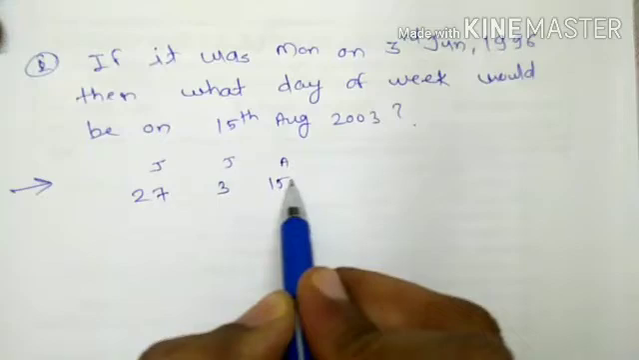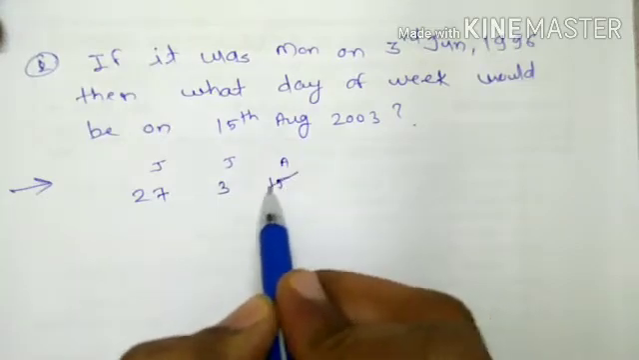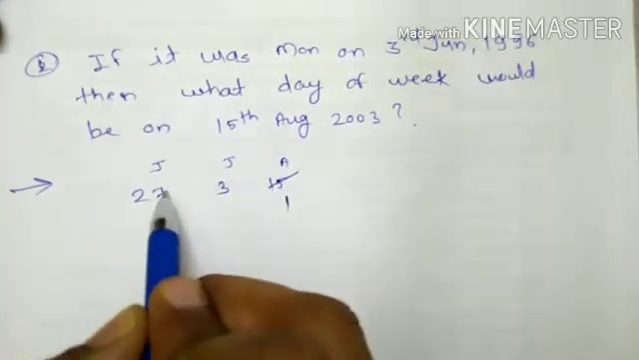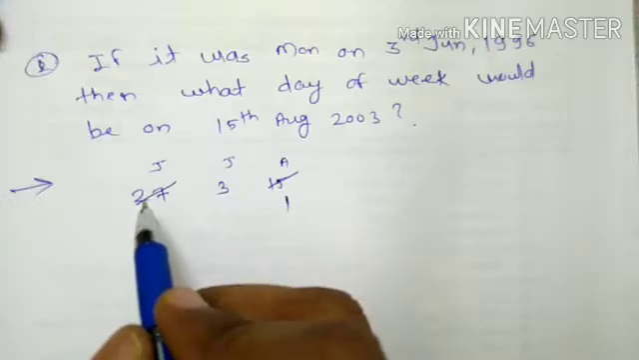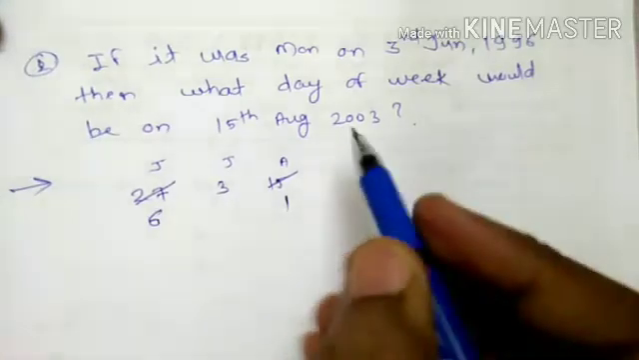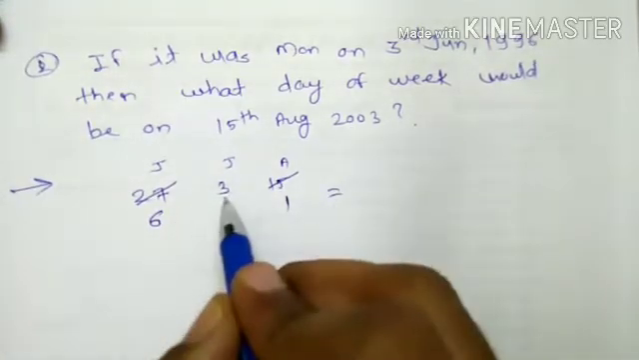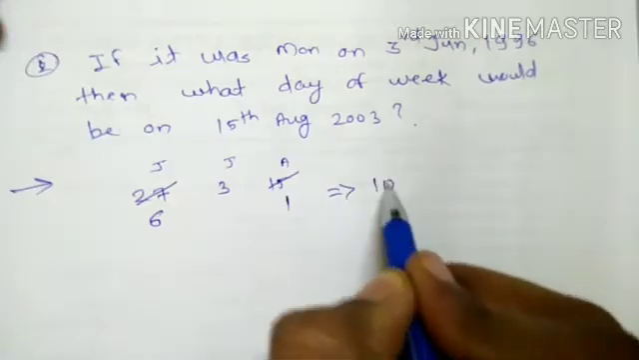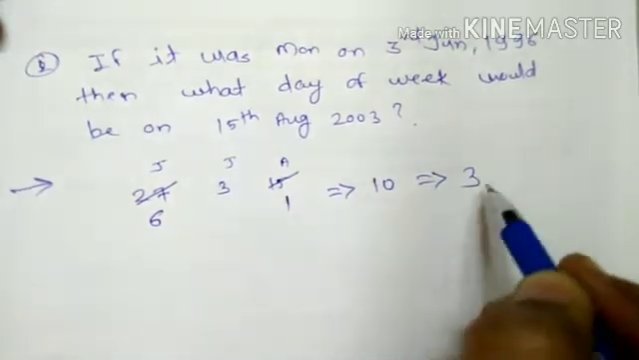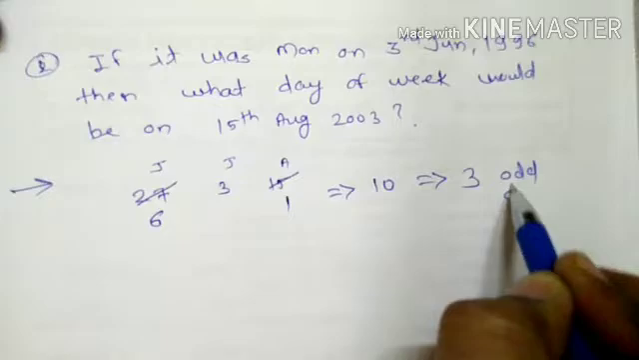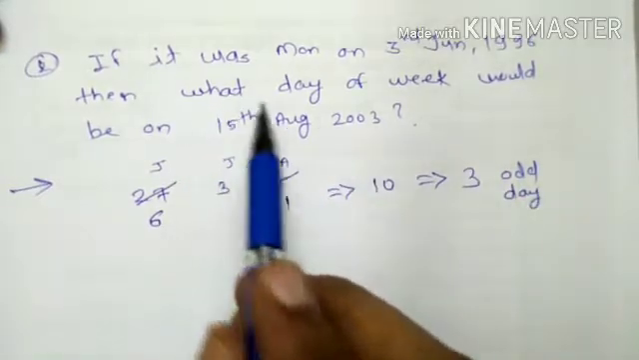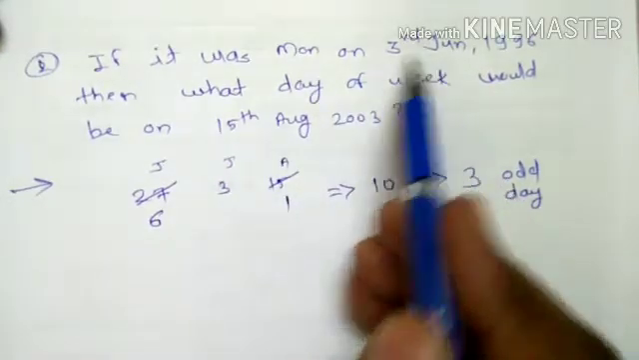15 means we will cut it here directly to find out the odd days. 15 means 1. Also cut the 27. 7 3s are 21, so the remainder is 6. So the total number of odd days is 6 plus 3 is 9, plus 1 is 10. 10 means 3. So the total number of odd days between 3rd June to 15th August is 3.